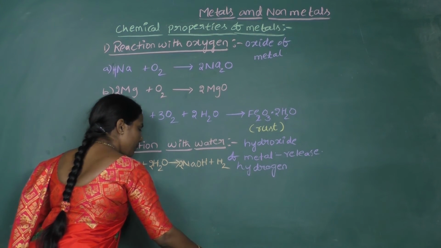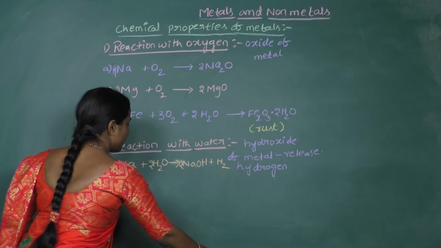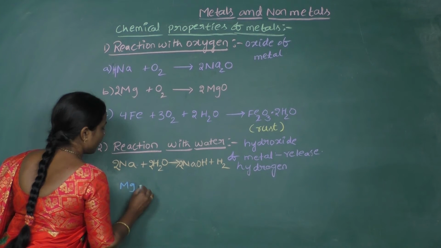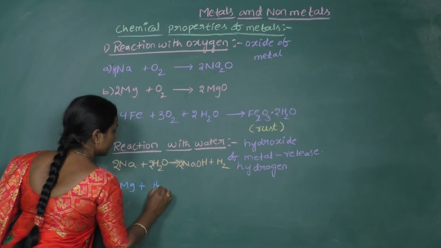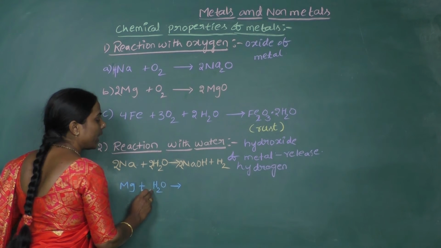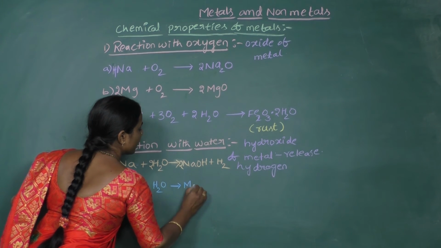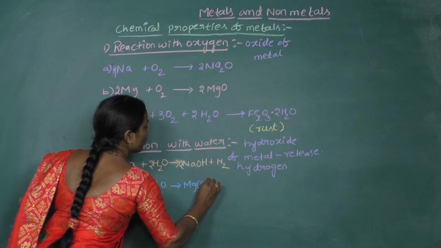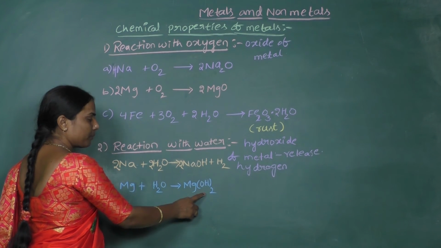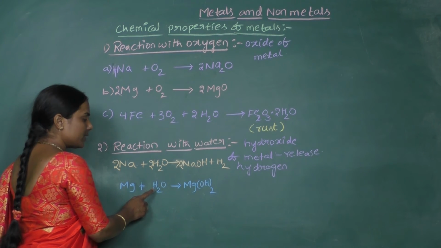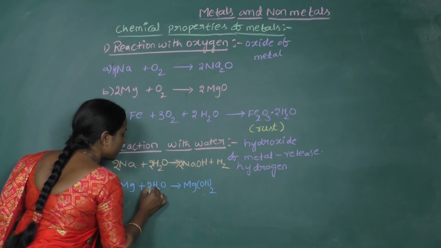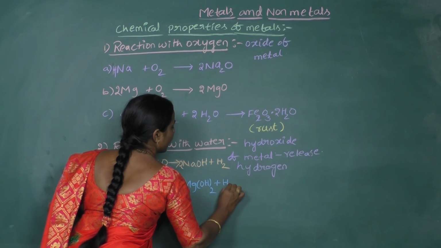Similarly, we can even take magnesium also. Magnesium also reacts with water, and the formula of hydroxide of magnesium is Mg(OH)2. So after forming the magnesium hydroxide, it even releases hydrogen.